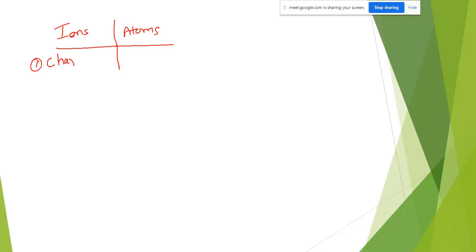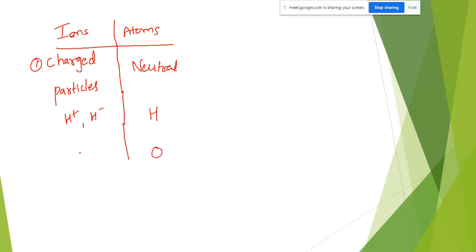Okay, I am writing. Ions are charged particles. Atoms are neutral. Example, hydrogen is an atom. H plus and H minus are ions. Oxygen is an atom.